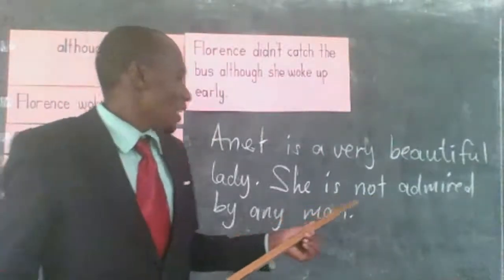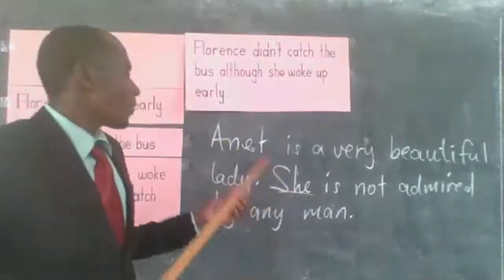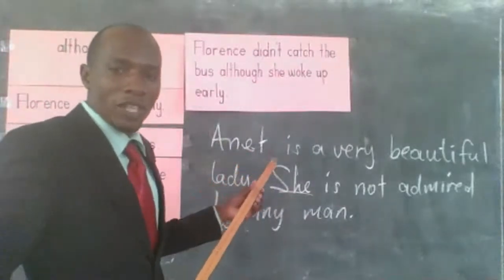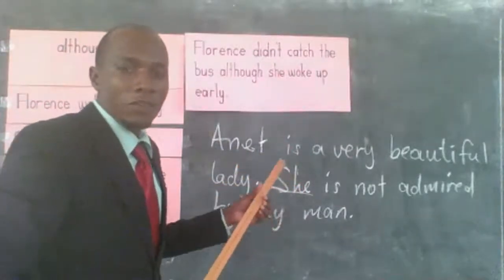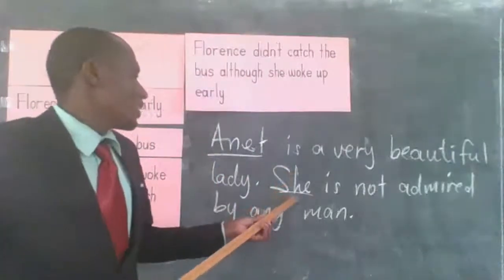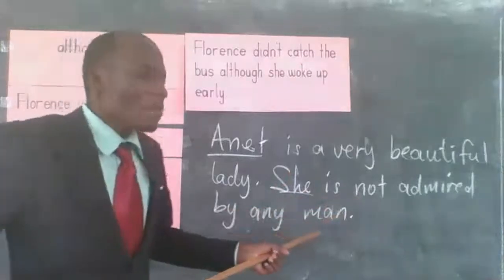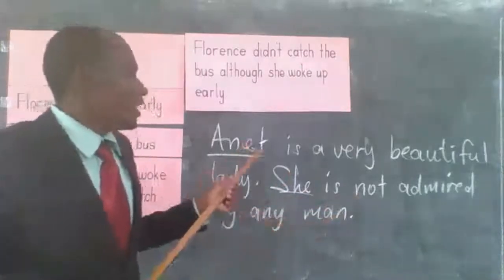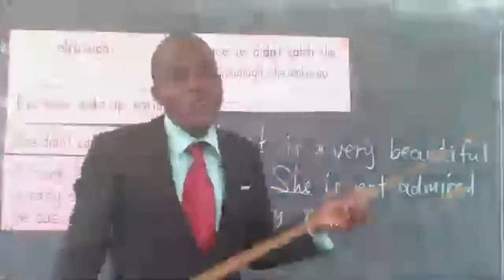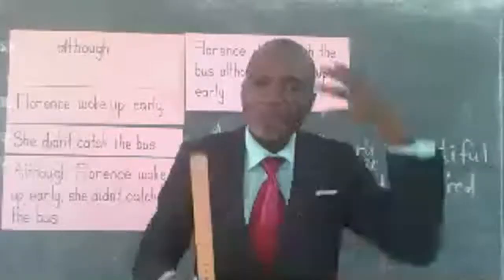Annette is not admired by any man. Now, the word she is going to become Annette because you cannot use a pronoun before talking about a noun, which is Annette. So we can say Annette is not admired by any man, although she is a very beautiful lady. Although is used to join sentences which are of different weight.